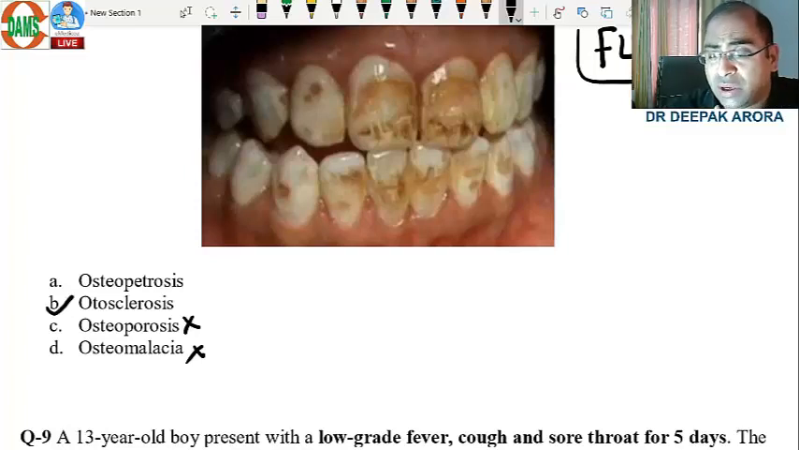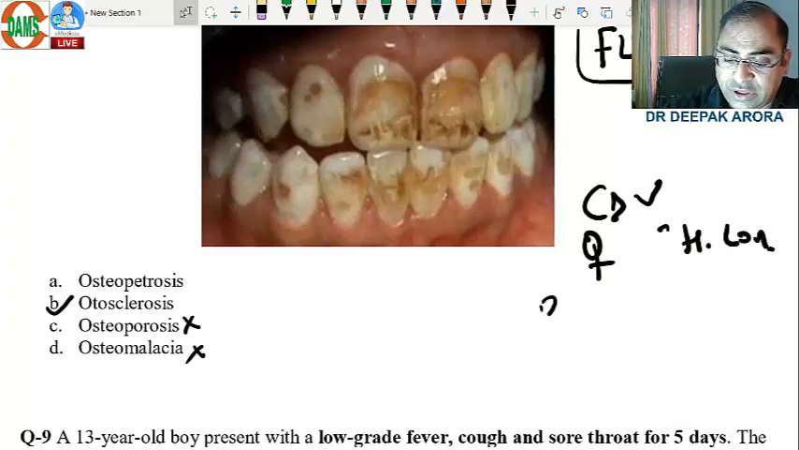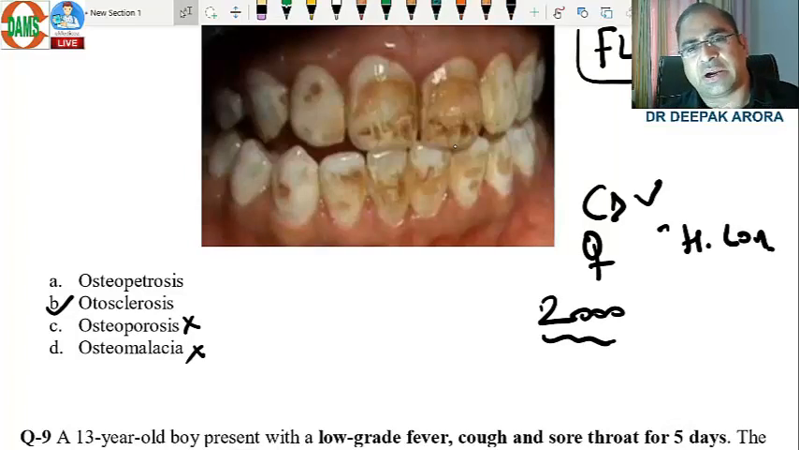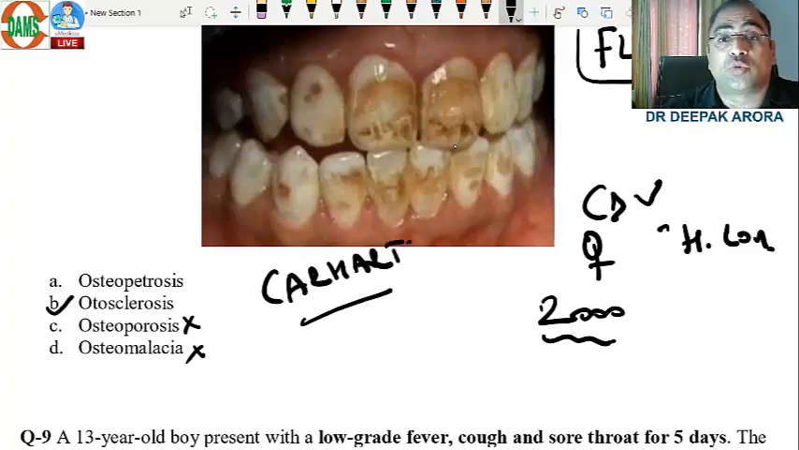Important concepts which you should remember on otosclerosis: it is a conductive deafness, a pregnant female coming with mild hearing loss. Which type of hearing loss is there? Hearing loss at 2000 hertz. All these points they have asked in an indirect way. Which notch is seen? Carhart notch. We have revised many times. Carhart notch. What is the treatment of choice?